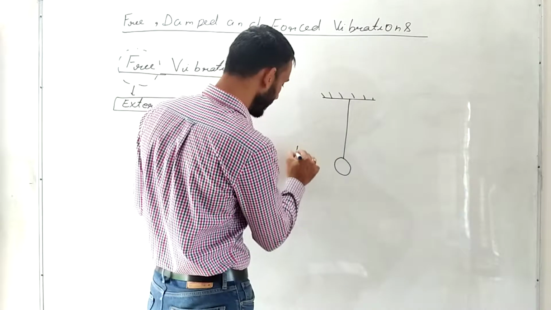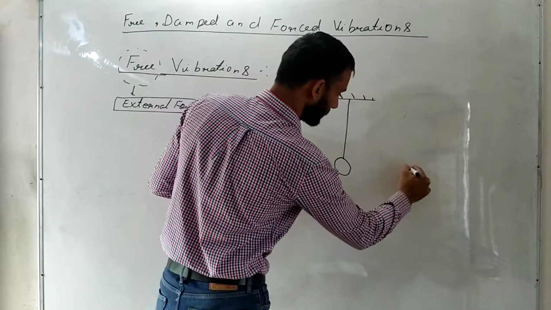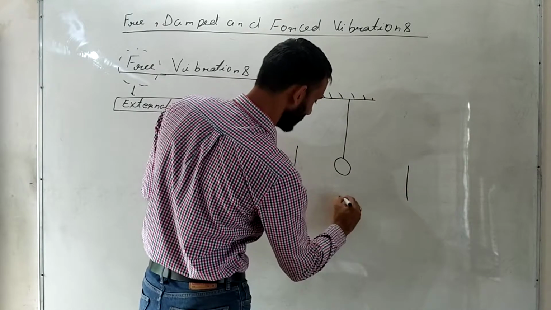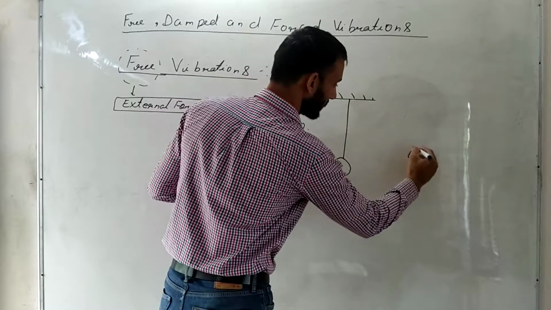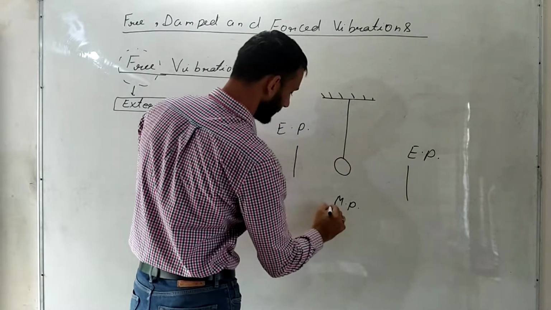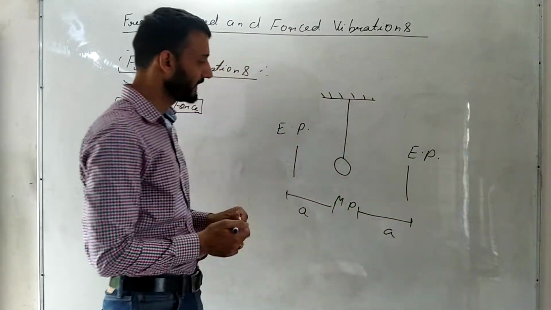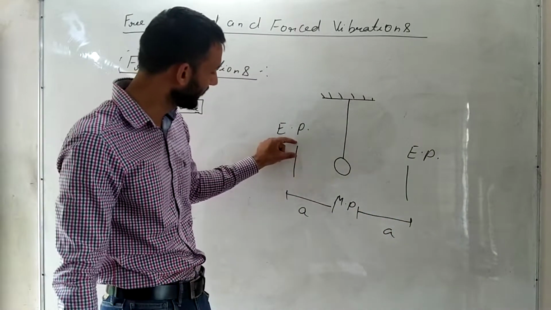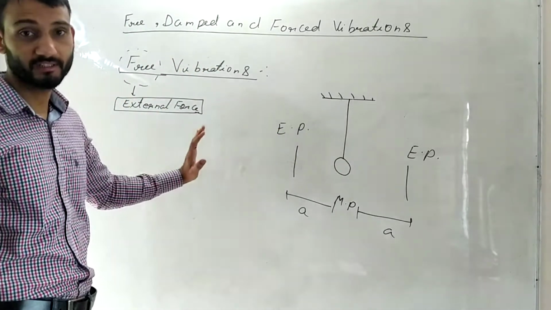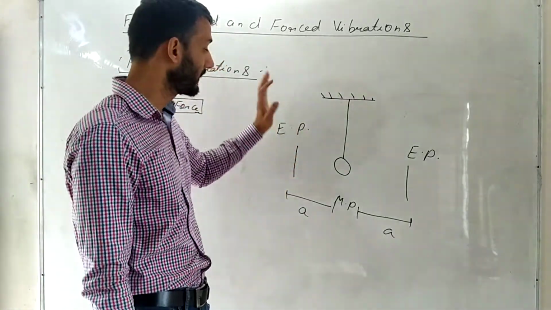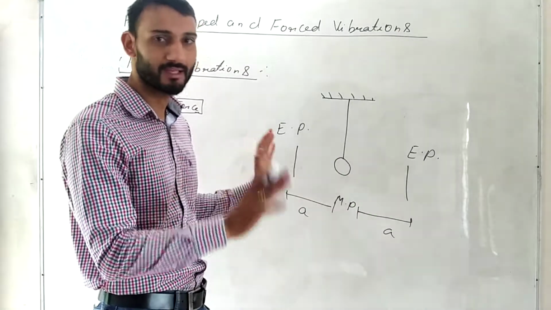Now let us assume that these are the extreme positions of the bob and this is the mean position. This distance will be known as amplitude. So we took the pendulum up till this point and released it. Now there is no external force applied. No external force means no air resistance. Nothing is there.